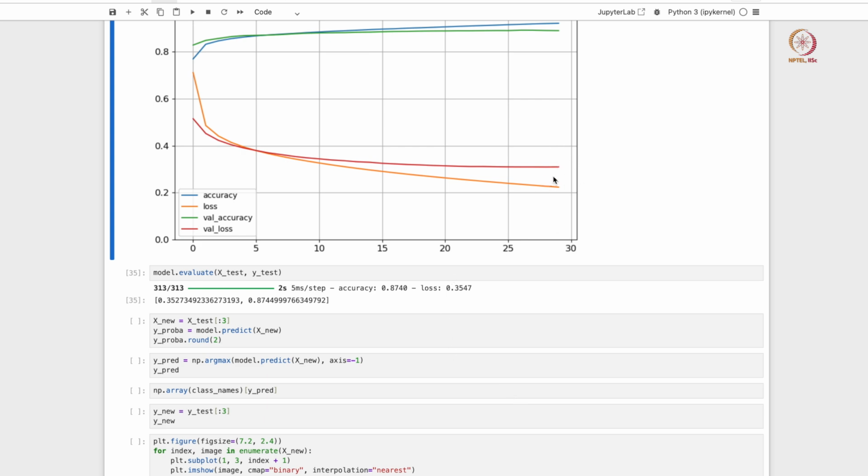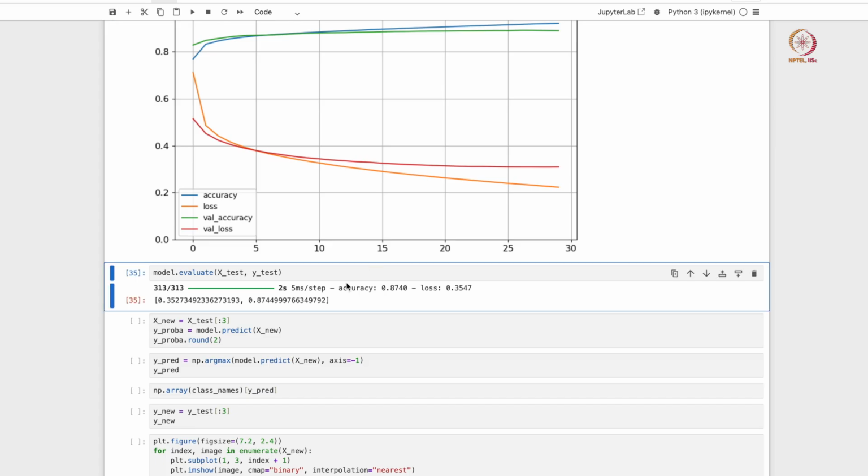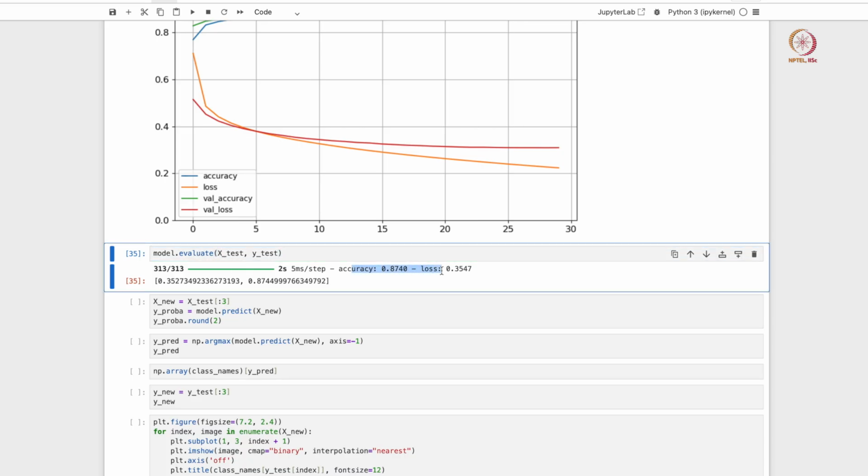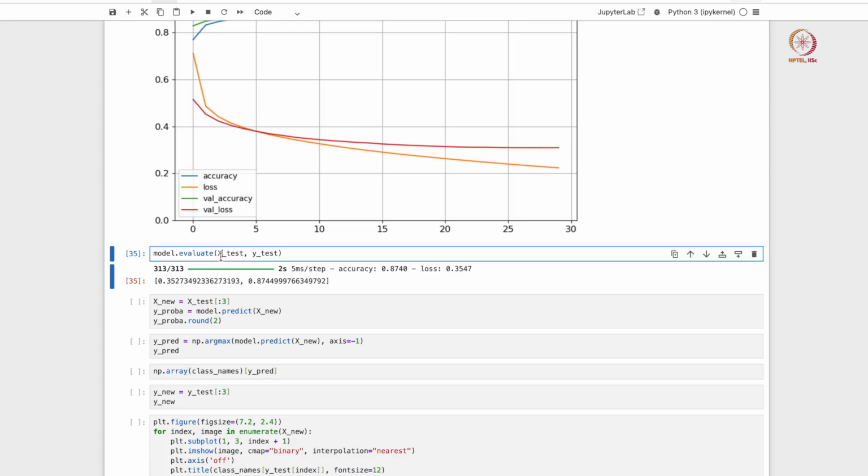So we could take the last available model as the best model that we have so far. And we can now do an evaluation. When we do an evaluation, we basically see what the accuracy is with respect to our test data set, which has about 10,000 data points.